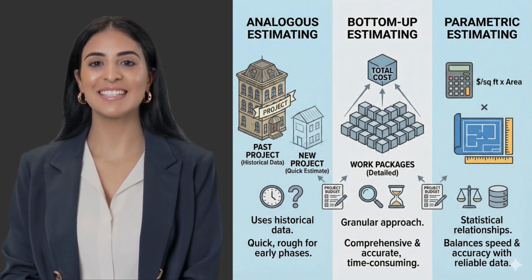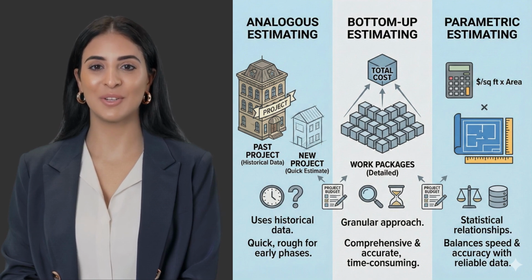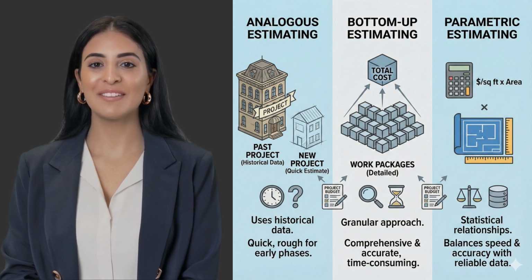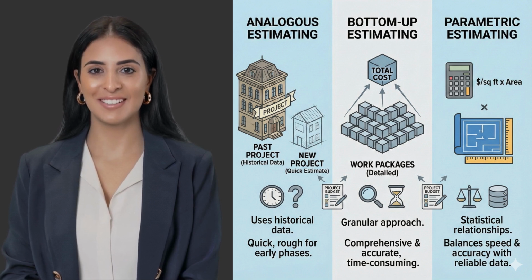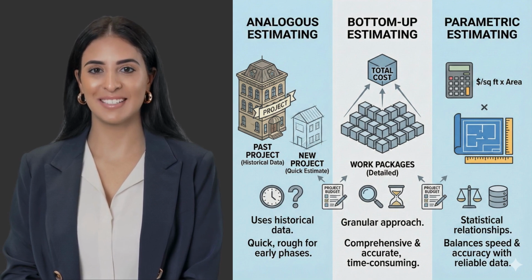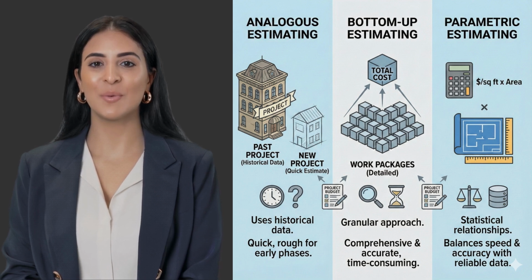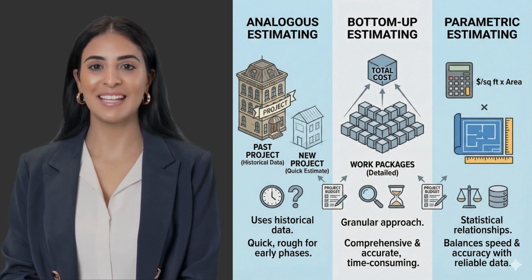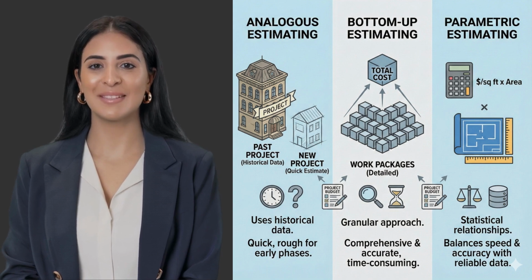The first is analogous estimating. This uses historical data from similar past projects to provide a quick, rough estimate, which is ideal for the early phases when information is limited. The second is bottom-up estimating. This is a more granular approach where you estimate the cost of individual work packages and sum them up. It is time-consuming but provides the most comprehensive and accurate view.